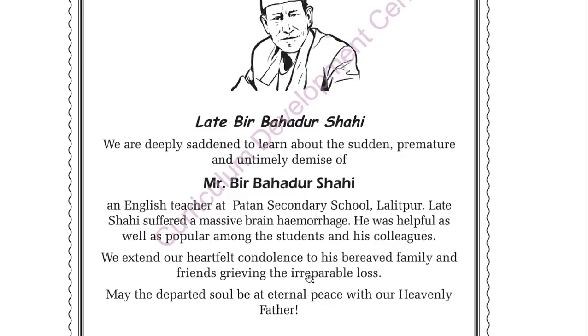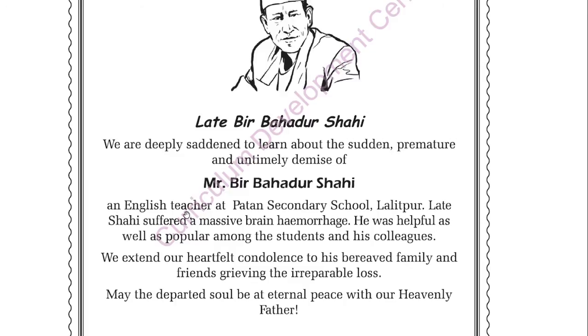Okay, after writing 1 or 2 lines to show sympathy towards the family, the last line of the message will be, may the departed soul be at eternal peace with our heavenly Father. So I hope you have understood how to write the condolence letter. First of all, you will write the name of the person who has died. After that, you will write a message that you are sad on the death of that person.